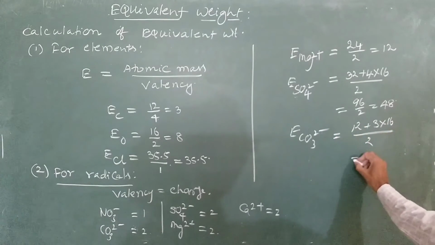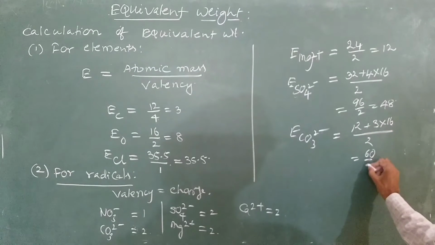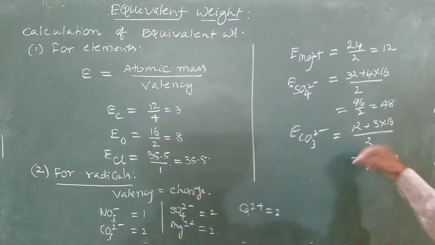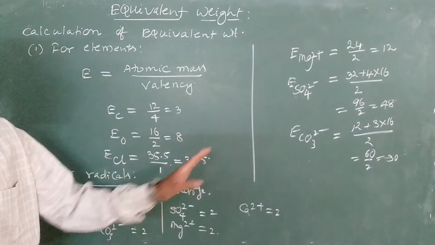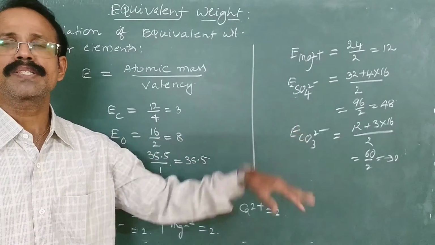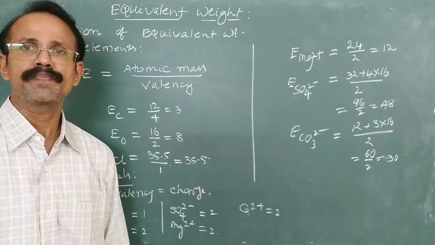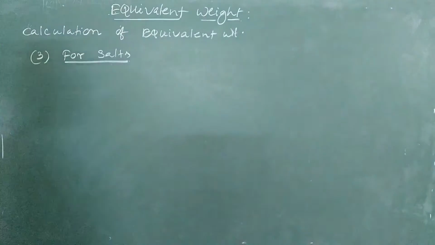Valency is 2. So this is equal to 48 plus 12, 60 by 2, which is equal to 30. So like this, for radicals you can calculate by dividing the ionic mass or formula mass by the charge or the valency. Charge is equal to valency.